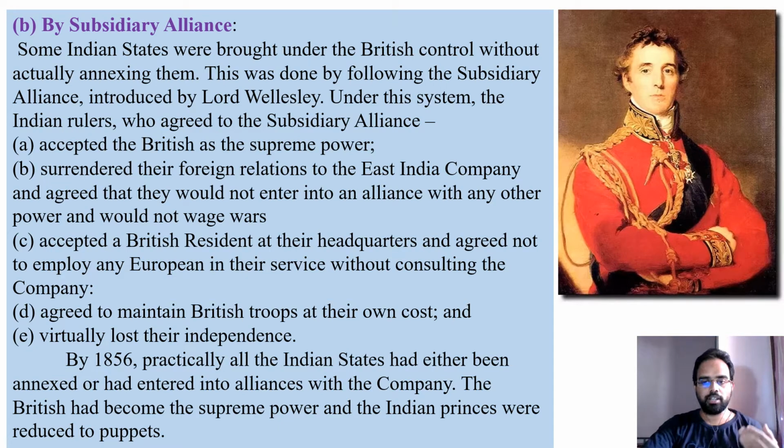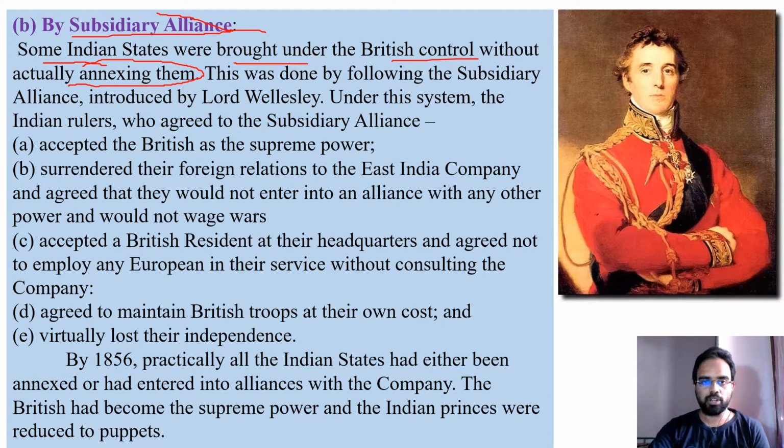After the direct wars, they adopted another strategy called subsidiary alliance. They wanted to become the rulers here through this process. Some Indian states were brought under British control without actually annexing them, that means without taking those kingdoms under their direct control.